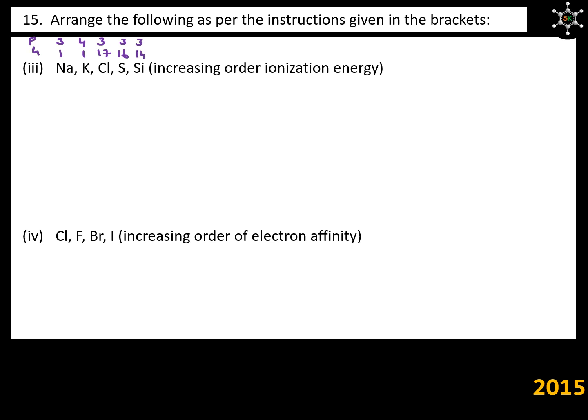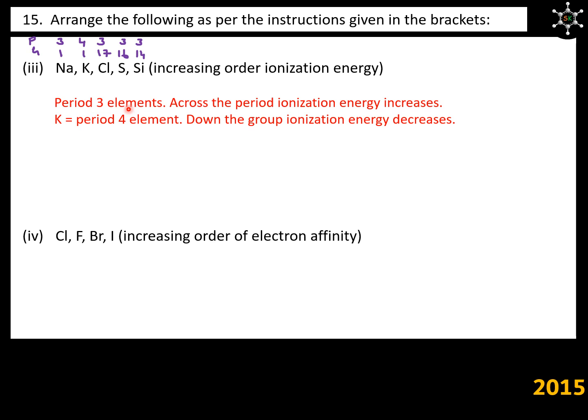So here we have elements belonging to both third period and fourth period. If we just consider third period elements, we are moving across the period and we know that ionization energy increases across the period. Potassium belongs to fourth period and down the group ionization energy decreases. In other words, across the period ionization energy increases and when we move up in the group ionization energy increases. Accordingly, we expect potassium to have least ionization energy and chlorine to have highest ionization energy. So the order is potassium, sodium, silicon, sulfur and chlorine.